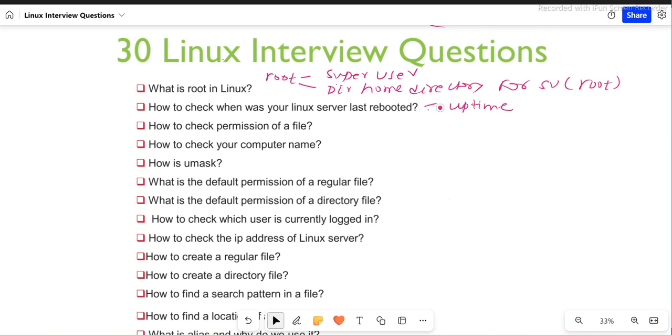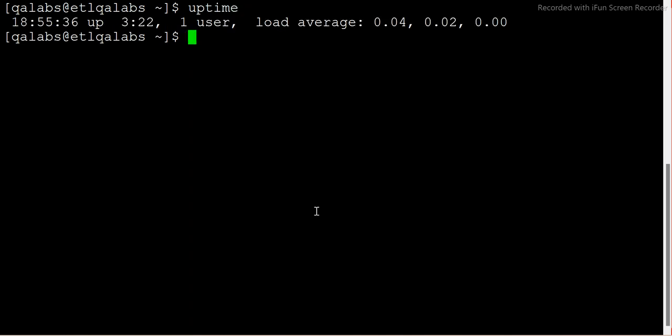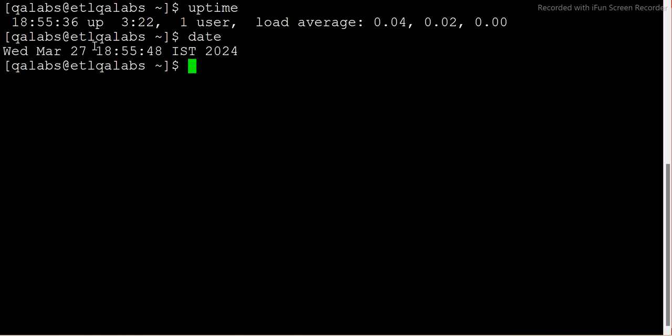Which will actually give you certain attributes. So let's see if I can just type uptime here. You see, guys, this is giving a lot of information, right? Which means this is giving you the current date and time. If I want to check the current date and time, I can just type date and I'll get the time. See, 18:55, right?